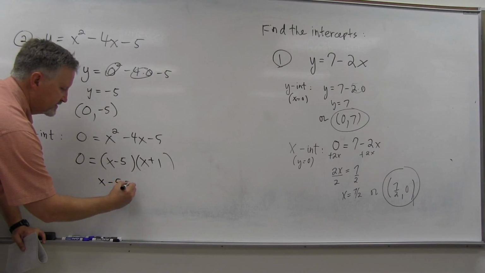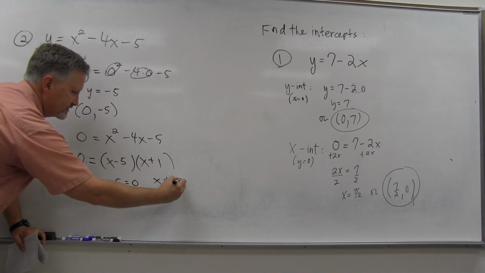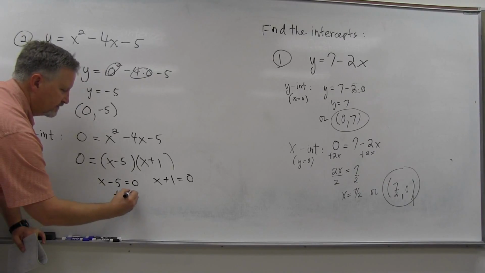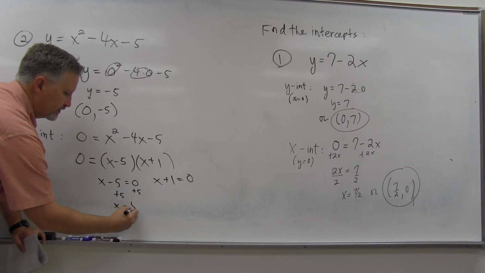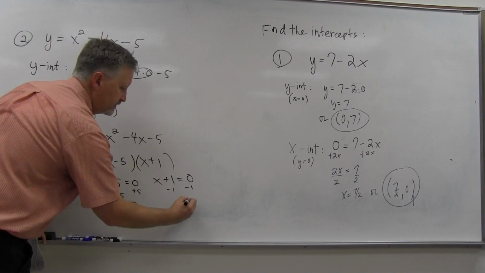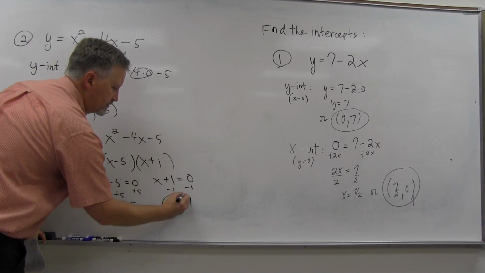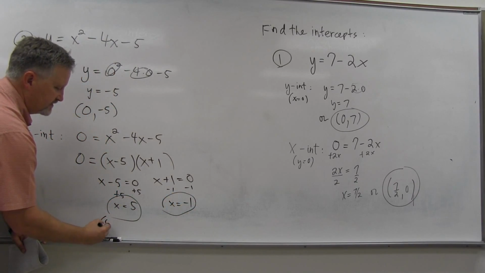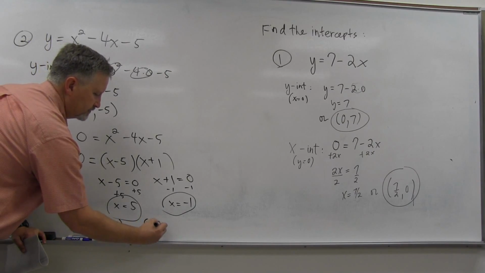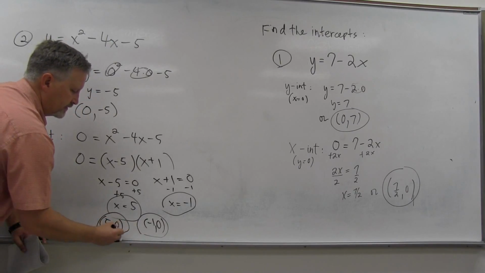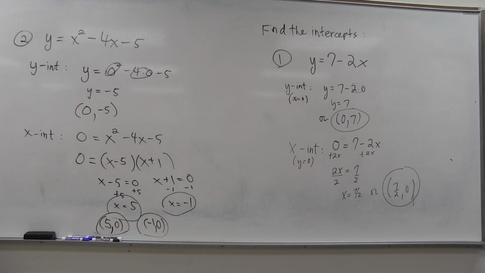And so in this case, there's two x-intercepts, yes. Add 5, x is 5, and here you get minus 1, x is negative 1. So when we write it in ordered pairs, 5, 0 and negative 1, 0. Those are the actual x-intercepts. So yeah, that one's going to cross the x-axis twice and cross the y-axis once. Yeah, you can have more than one of each kind, okay?